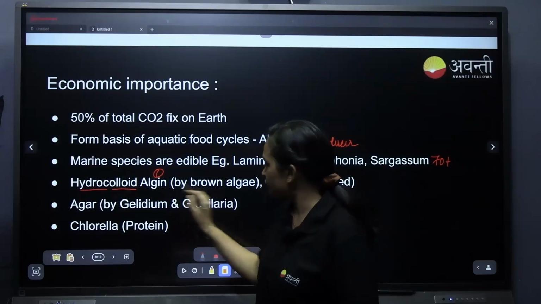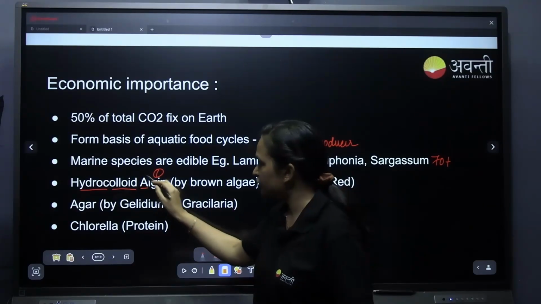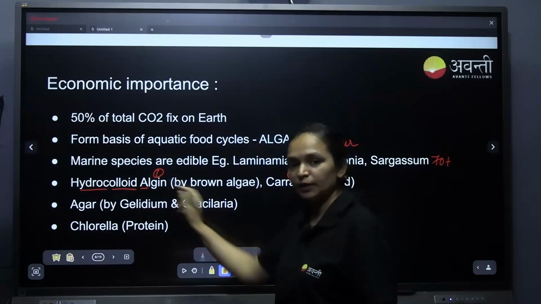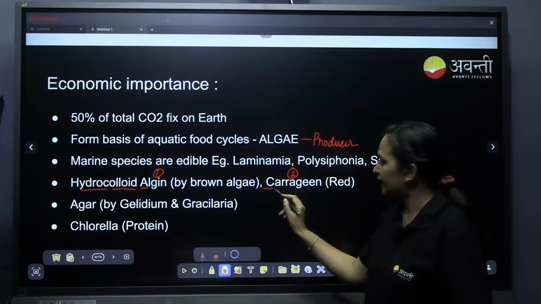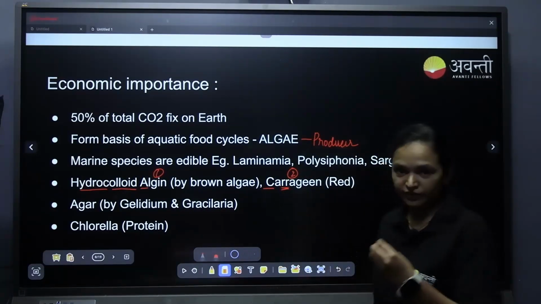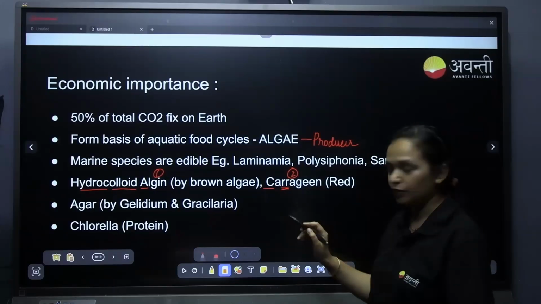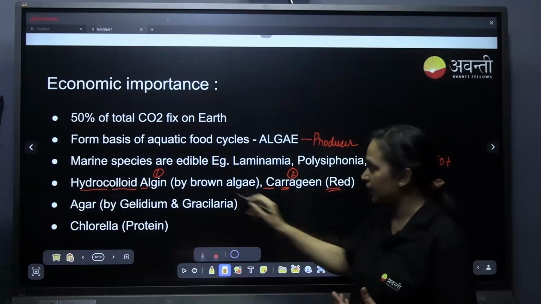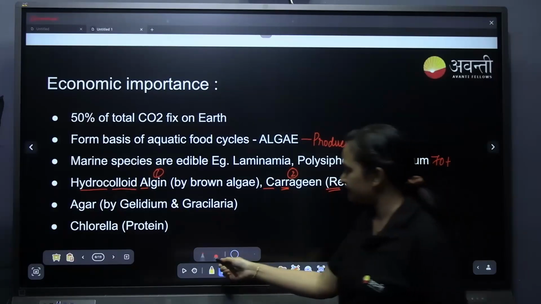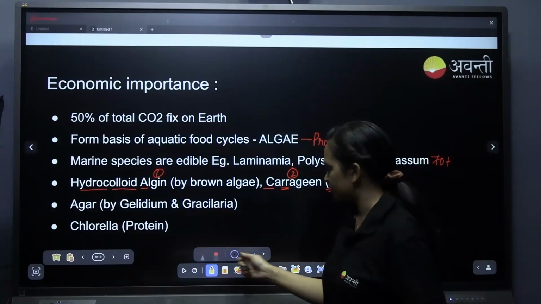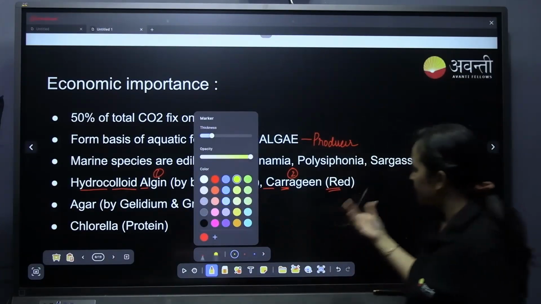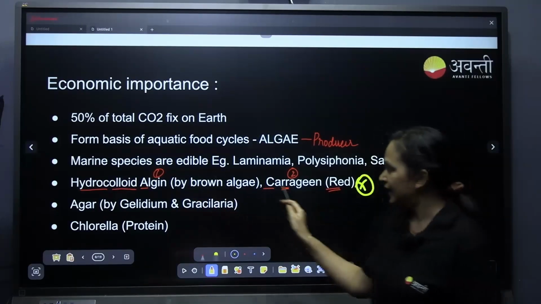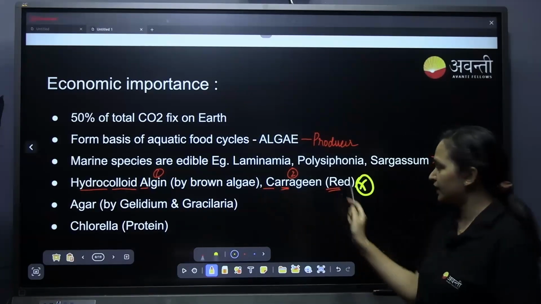Algin is produced by brown algae. A is algin, produced by brown algae, AB you can remember it as. And carrageen, you can see R here. When we pronounce carrageen, an R sound comes, right? It is for red. Carrageen, red; algin, brown. And this has also been a previous year question. Algin by brown, carrageen by red.